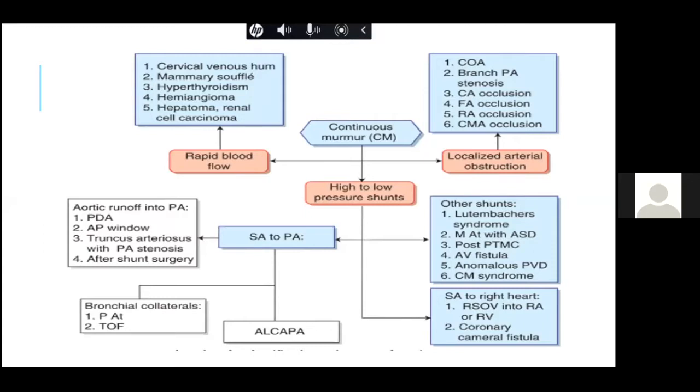and with the neck turned to the left side, so that there is an interruption or a kinking of the neck vessels. Then in pregnancy, we get a mammary souffle, which can be heard as a continuous murmur. In patients with hyperthyroidism, we can get a continuous murmur. In patients with hemangioma, renal cell carcinoma, or cirrhosis, where you get a Cruveilhier-Baumgarten sign, that is a continuous murmur around the portovenous collaterals. So these are the various causes of continuous murmurs.